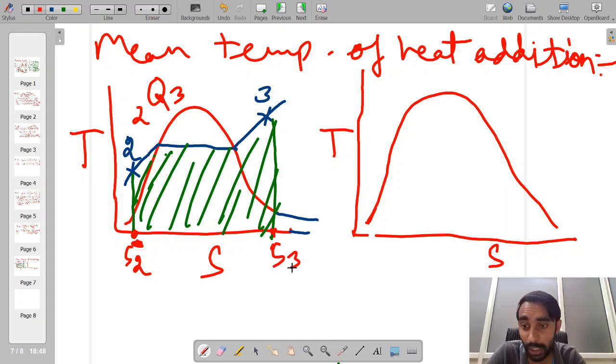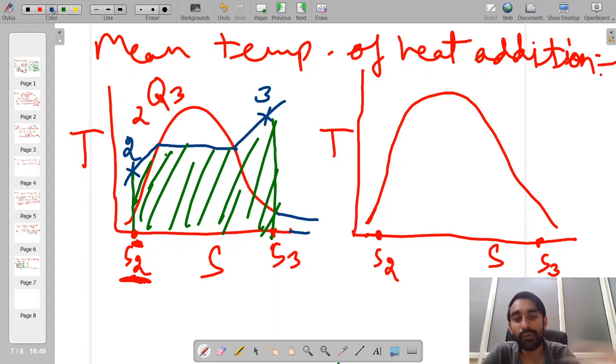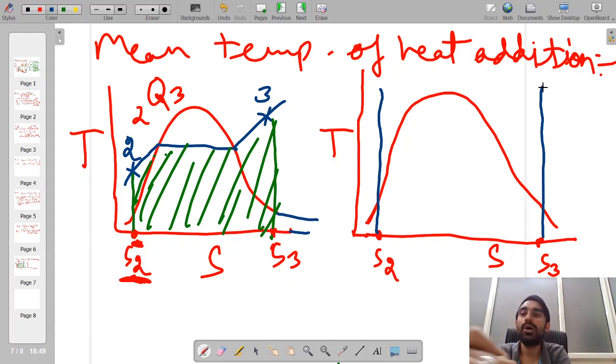So I will fix point number 2 and point number 3 based on these entropy values. Now, if I take vertical lines from these 2 points, I will draw a line of constant temperature.